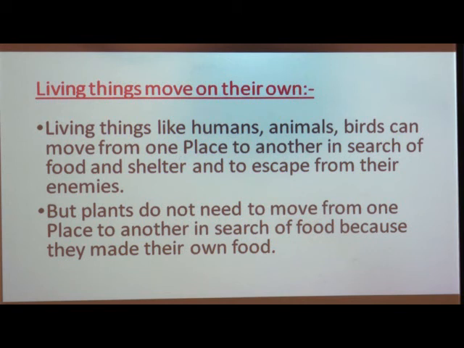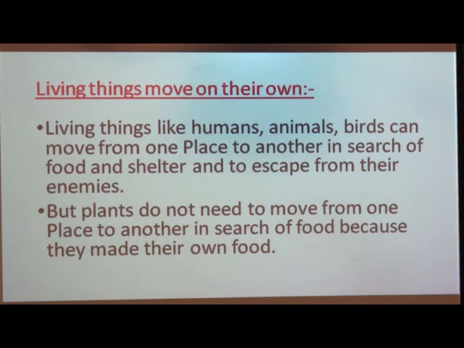So in search of that they move from one place to another, as well as to escape or protect themselves from their enemies. For example, animals in the forest run to save themselves from their enemies.